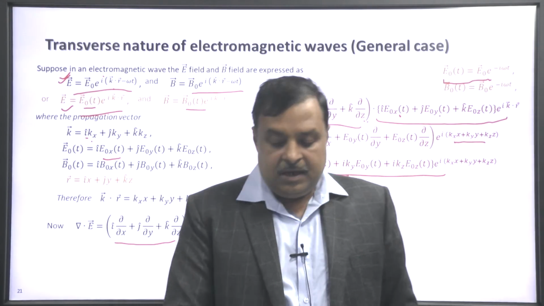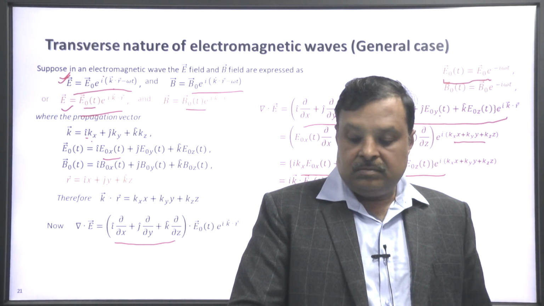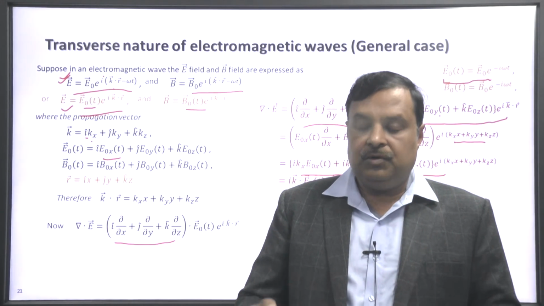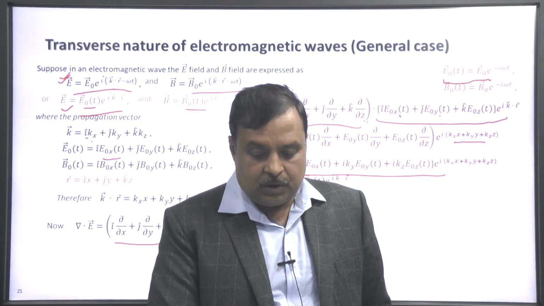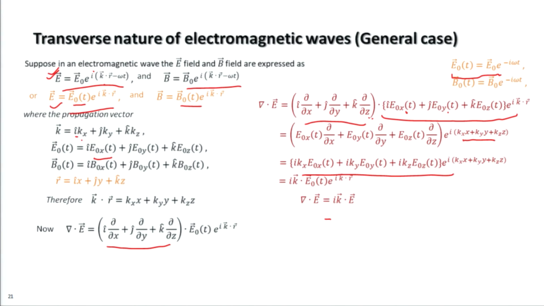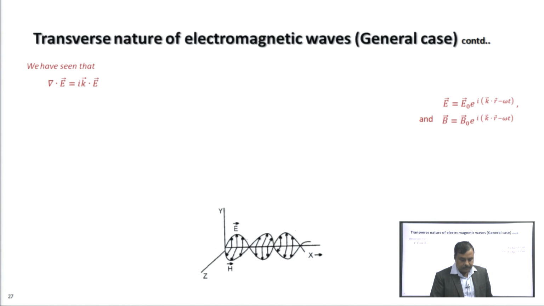So, del dot E changes to i k dot E 0(t) e to the power i k dot r, and this is del dot E equal to i k dot E. So, when we have a dot product with vector operator del, del is replaced by i k. Del dot E equal to i k dot E.